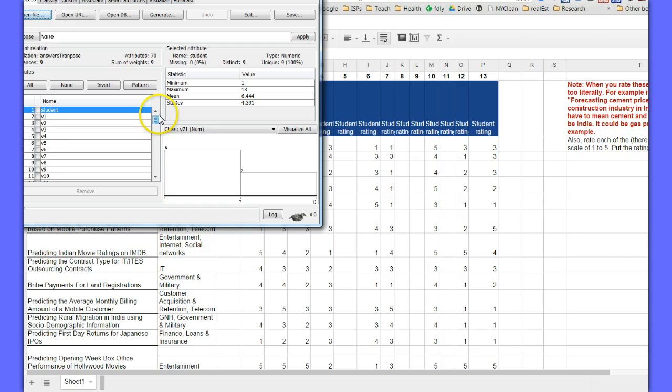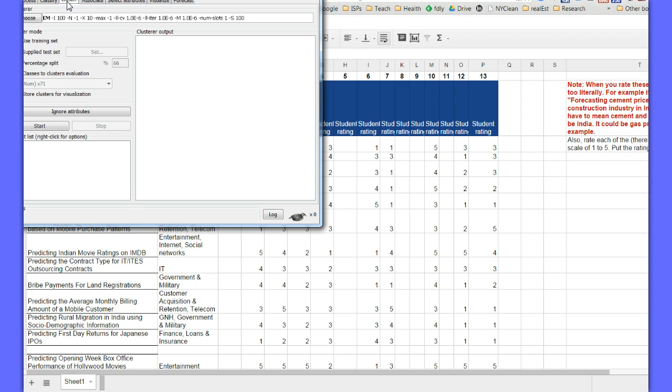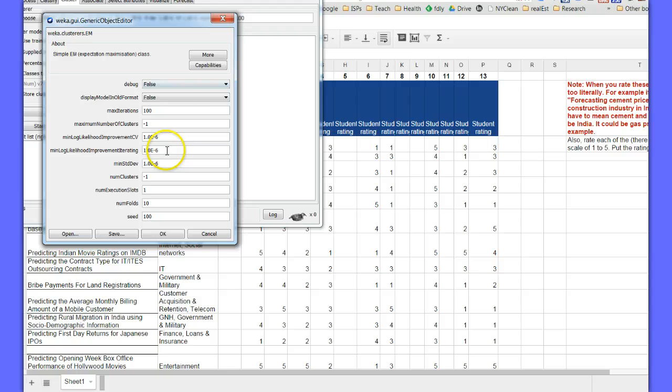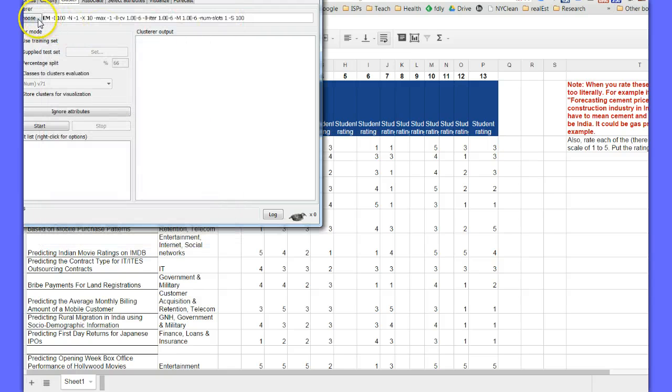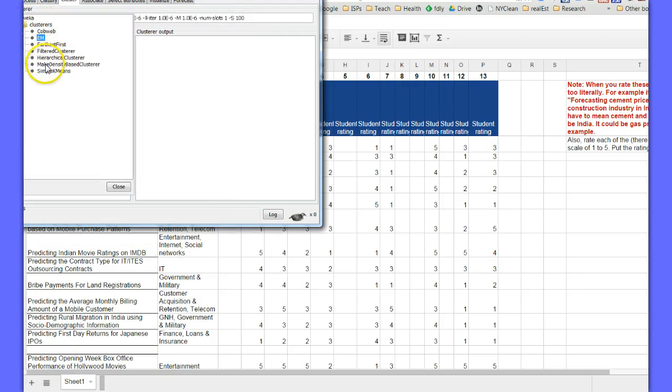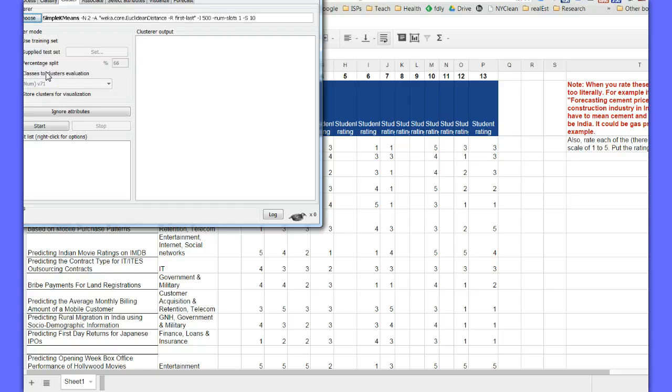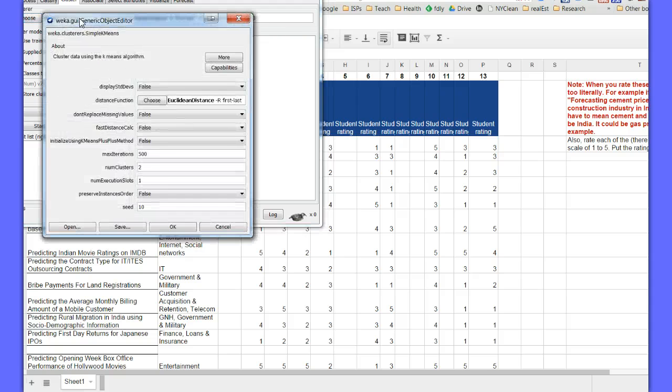Then you go to cluster here. You have to choose the simple K-means. That's the algorithm that we're using. And then you have to click on here to change it to 3 clusters.